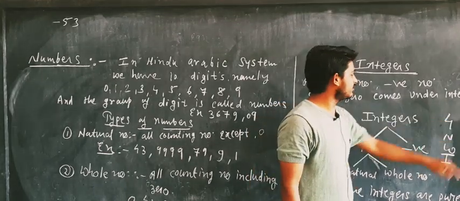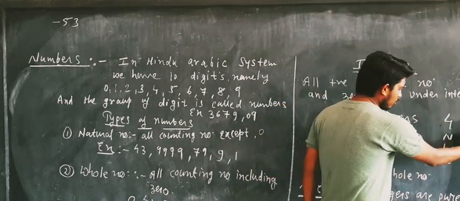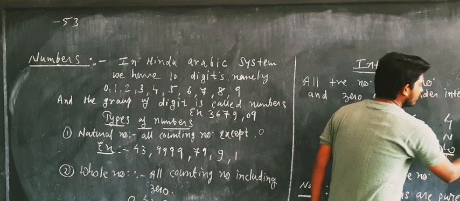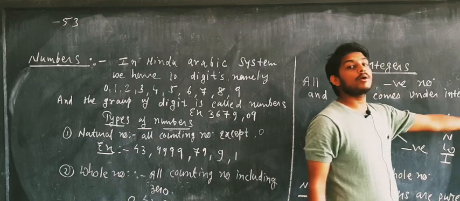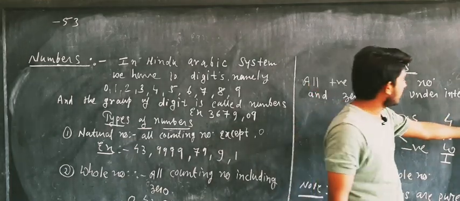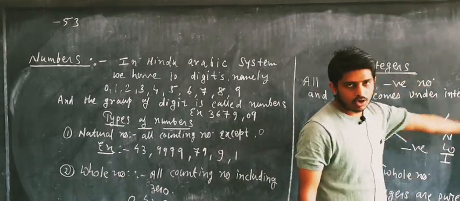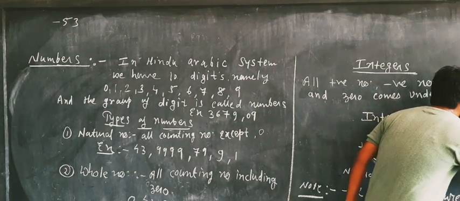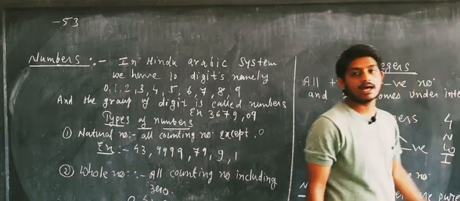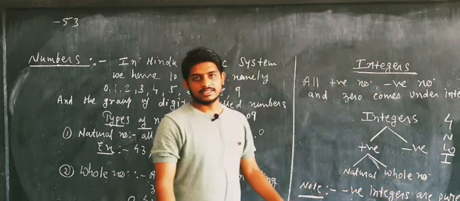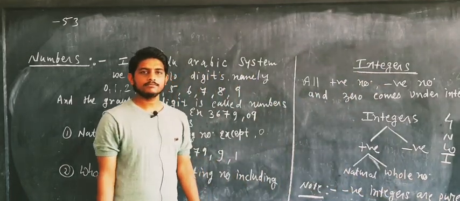If I ask about 0, is 0 a natural number? No. Is 0 a whole number? Yes. Is 0 an integer? Yes. Now when we talk about minus 4, it is not a natural number, not a whole number, it is only and only an integer. So negative numbers are pure integers, they are only and only integers.